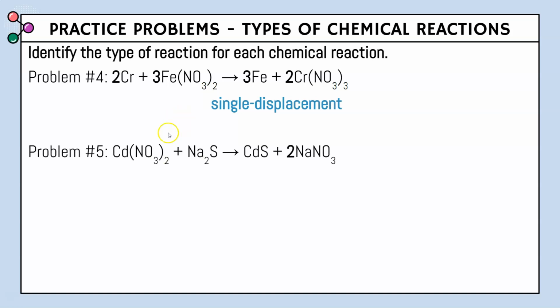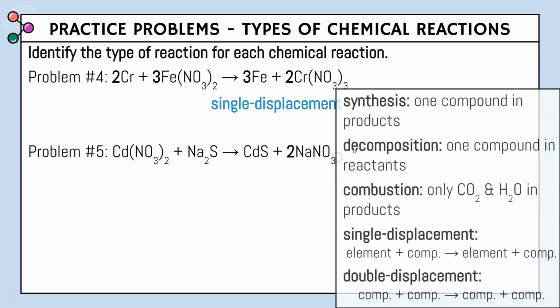Problem number 5, Cd(NO3)2 plus Na2S yields CdS plus 2NaNO3. Again, doing our process of elimination. Synthesis, one compound in products. We have multiple compounds, so it can't be synthesis. Decomposition, one compound in our reactants. Again, we have multiple compounds in our reactants, so it cannot be decomposition. Combustion, only CO2 and H2O in our products.